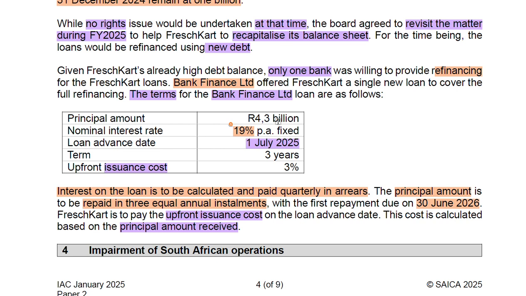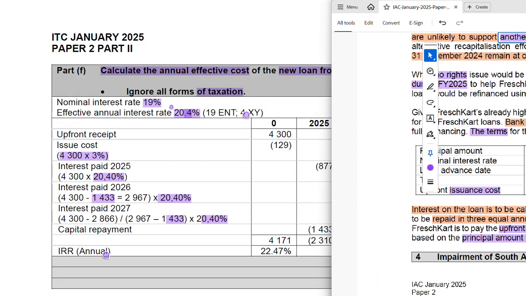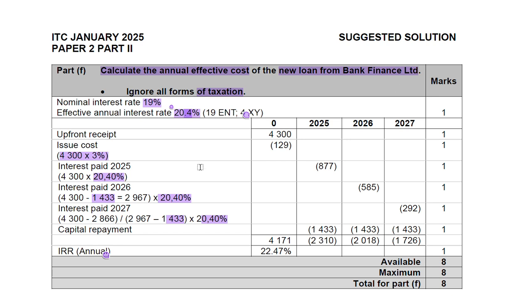So now we understand the information that relates to the suggested solution that we are doing. We are now going to go back to our suggested solution and analyze the answer. The nominal interest rate we're given is 19%. It's the one that we're saying is very high considering that our current loans are sitting at 10.75%.